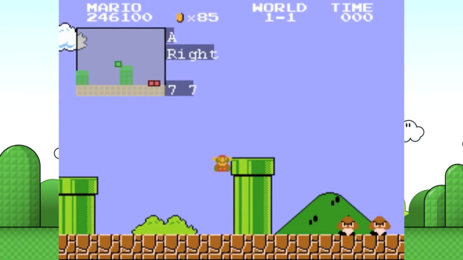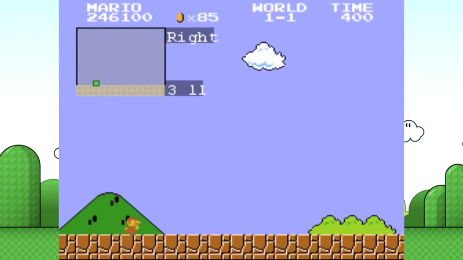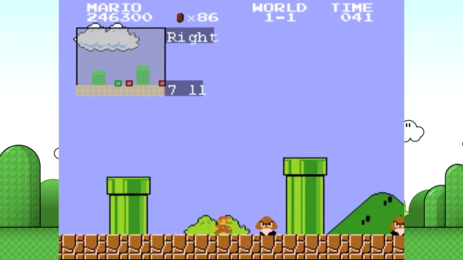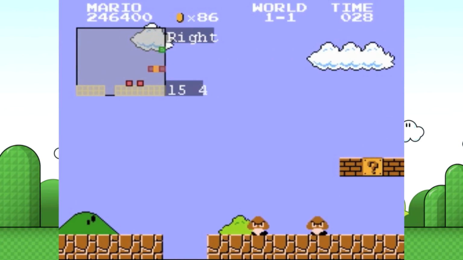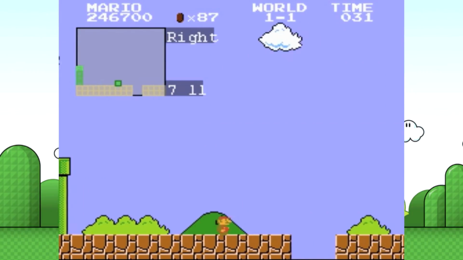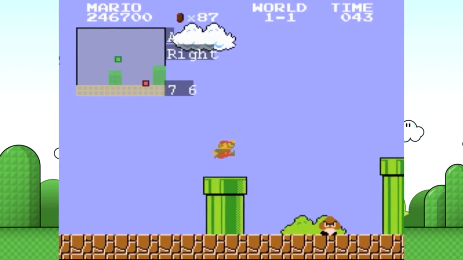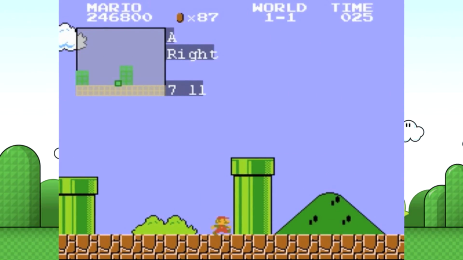Some side notes: that small map you see in the upper left-hand corner is what our Mario is seeing. That grid of blocks right there is passed into Mario's brain as his input, and as you can see on the right there, that's the output that comes out of the neural network. And as you can see, this is fairly similar to what we humans see, just simplified for the computer's sake.